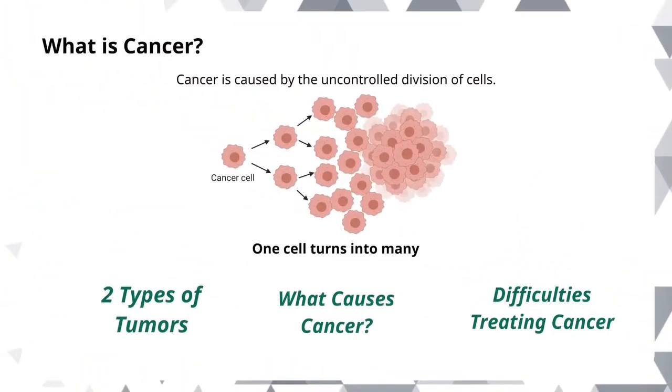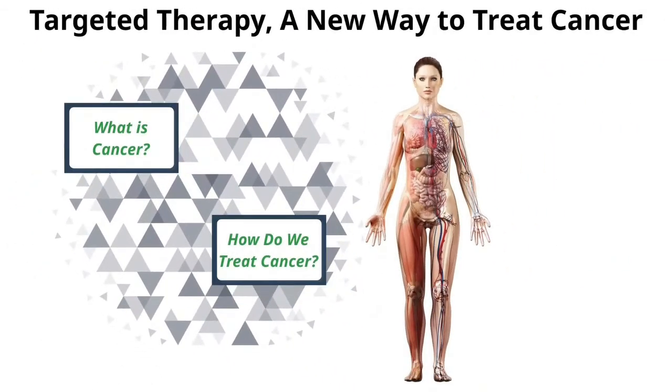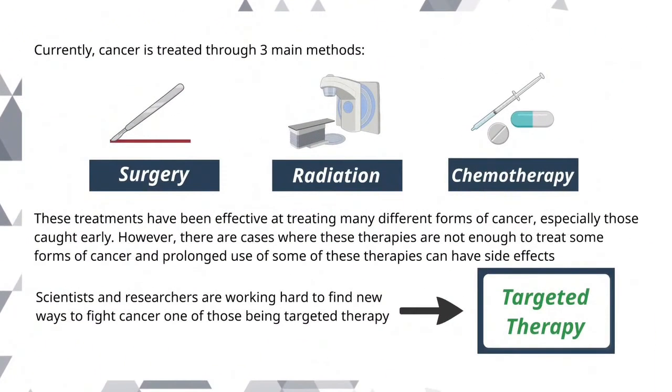And so, with all this in mind, how do we go about treating cancer? Currently, the three most common ways to treat cancer are surgery, radiation therapy, and chemotherapy. These treatments have been effective at treating many different types of cancer, especially those caught early. However, there are cases where these therapies are not enough to treat some forms of cancer, and prolonged use of some of these treatments can have side effects.